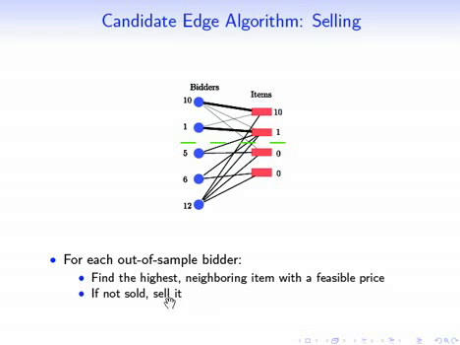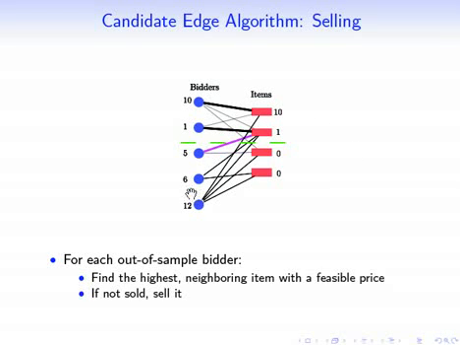And for each bidder, we're going to find the highest neighboring item with a feasible price. And if that item is not sold, we're going to sell it to the bidder. So let's do that. What's the highest neighboring item with a feasible price that's neighboring this bidder of bid 5? Well, it's this item with a price of 1. It hasn't been sold yet, so we're going to sell it to that bidder, which we're going to indicate with this reddish line.